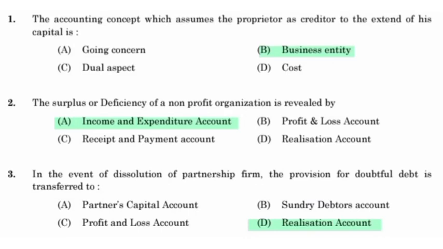The accounting concept which assumes the proprietor as creditor to the extent of his capital is business entity. The surplus or deficiency of a non-profit organization is revealed by income and expenditure account. In the event of dissolution of a partnership firm, the provision for doubtful debt is transferred to realization account.